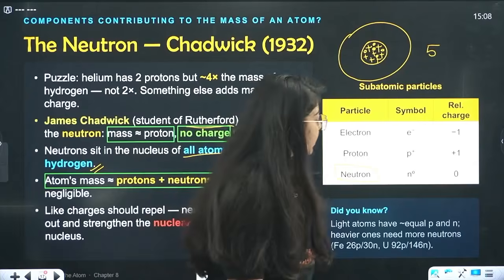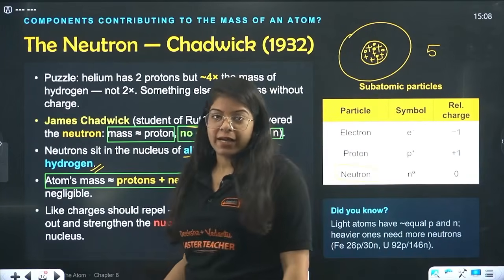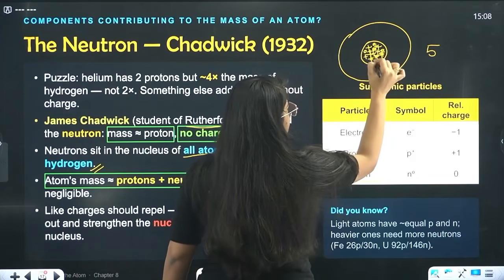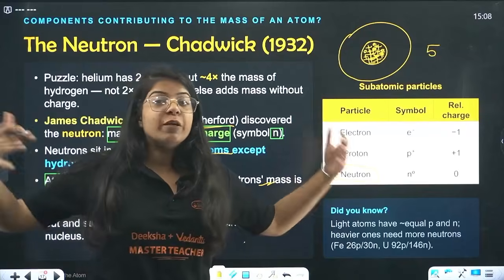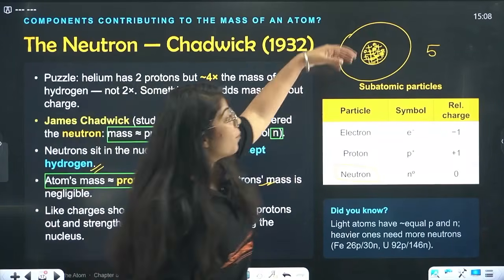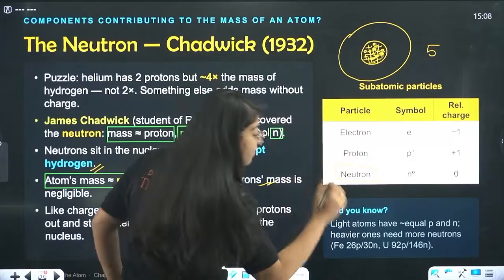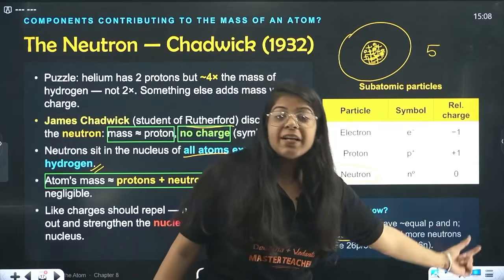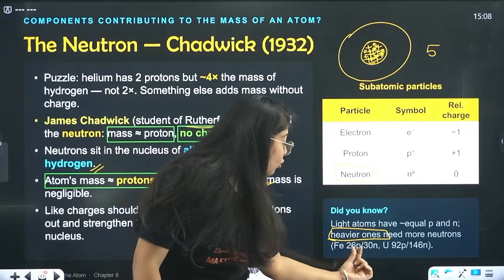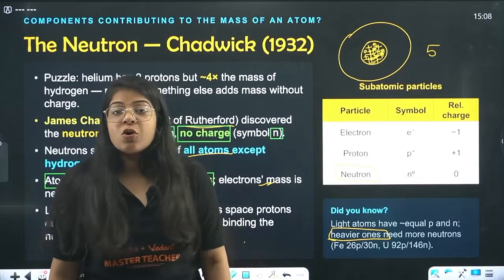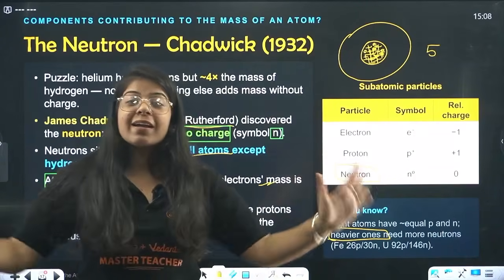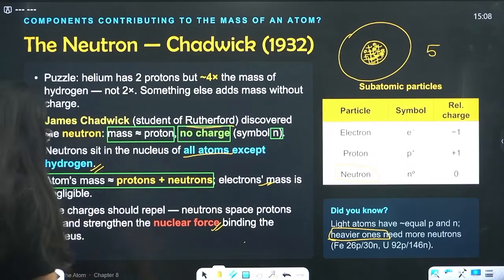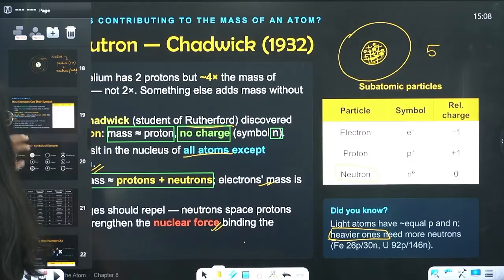Yes, so one more thing you'll see: as you move towards heavier atoms, say I have 50 protons inside this nucleus, the repulsion force will be too much, so they have more neutrons than protons. In heavier elements, the number of protons and neutrons are not the same. The number of neutrons is more than the number of protons, so as to reduce the repulsion and increase the nuclear force, the binding force. Understood? Okay, next beta, let's move on to a very important point.